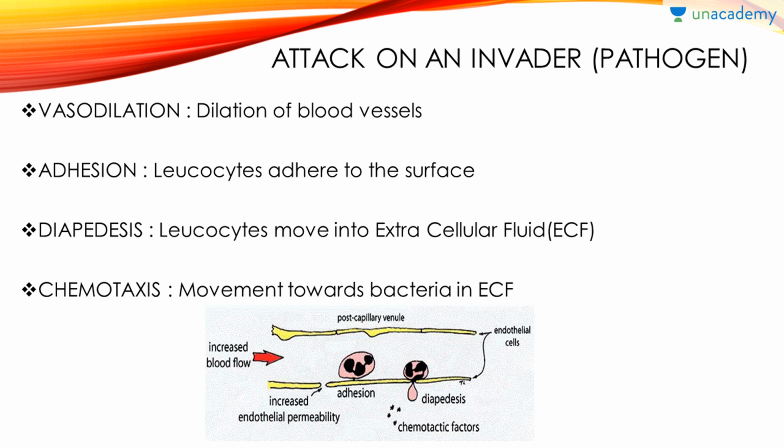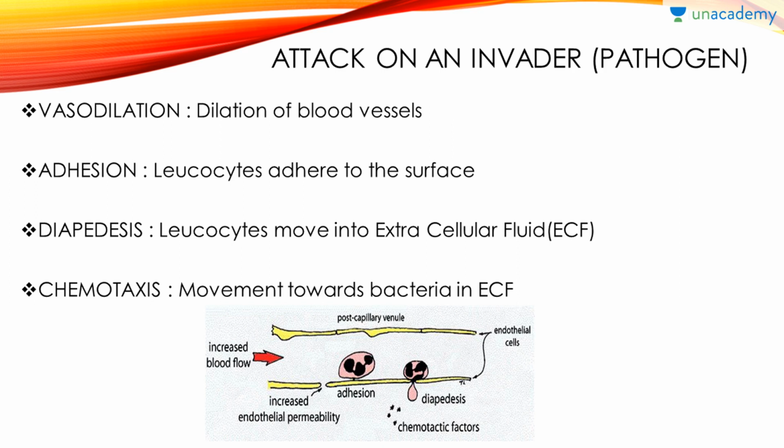Now at first the vasodilation takes place. The vessels near that extracellular fluid get dilated. Then, on the surface of those dilated vessels, adherence of the leukocytes takes place. Leukocytes stick to those surfaces. Then diapedesis takes place. Diapedesis is simply the movement of the leukocytes from the surface of the blood vessel to the extracellular environment. Now the leukocyte comes out.